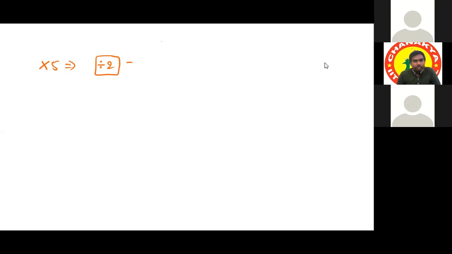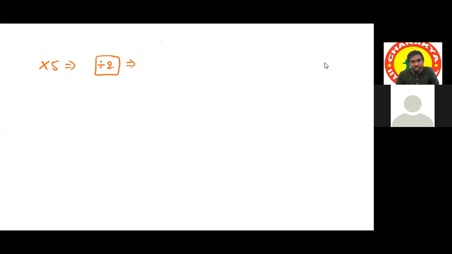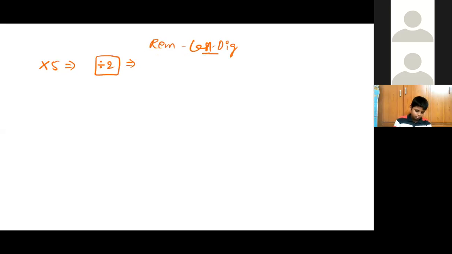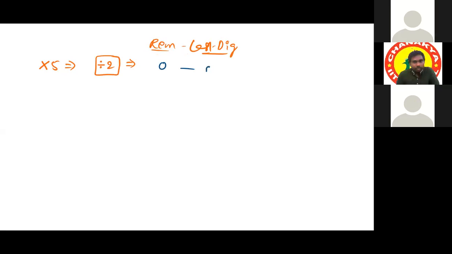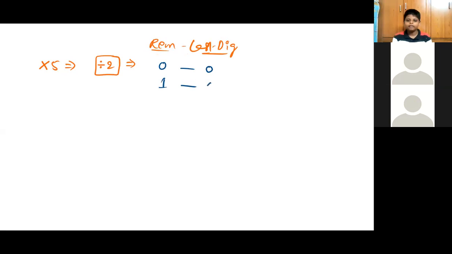Based on the remainder, we have to keep the last digit. If the remainder is 0, what is our last digit? Sir, it will be 0 as it is. If the remainder is 1, what is our last digit? It will be 5.